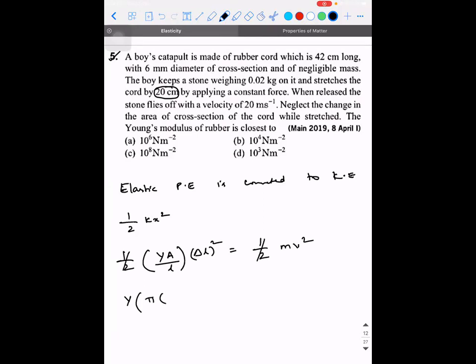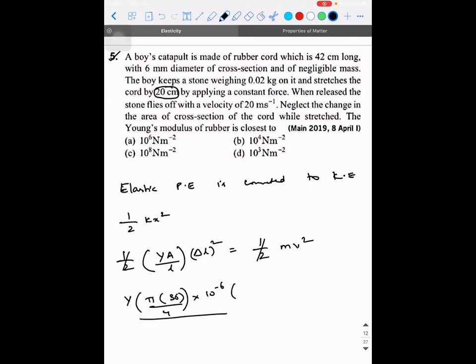So pi into d square, that is 36 divided by 4 in terms of millimeter. So millimeter is 10 power minus 3 meters. So into 10 power minus 6, can I write it like this? Into 10 power minus 6